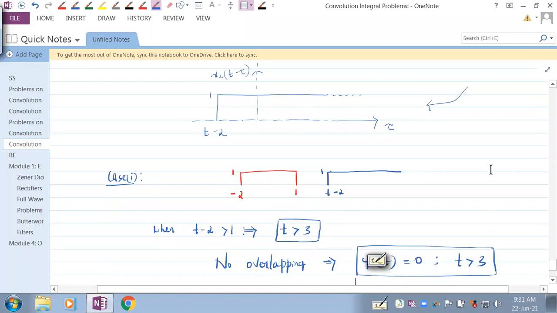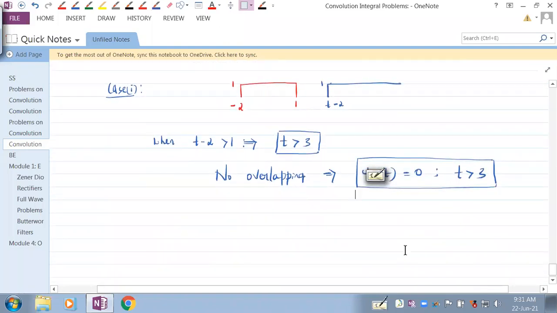Fine. So let me write the second case now. Case 2. Let me show you how it looks like. So the stationary signal is the same. It will not move. So it's minus 2 to 1, and it is 1 from minus 2 to 1.